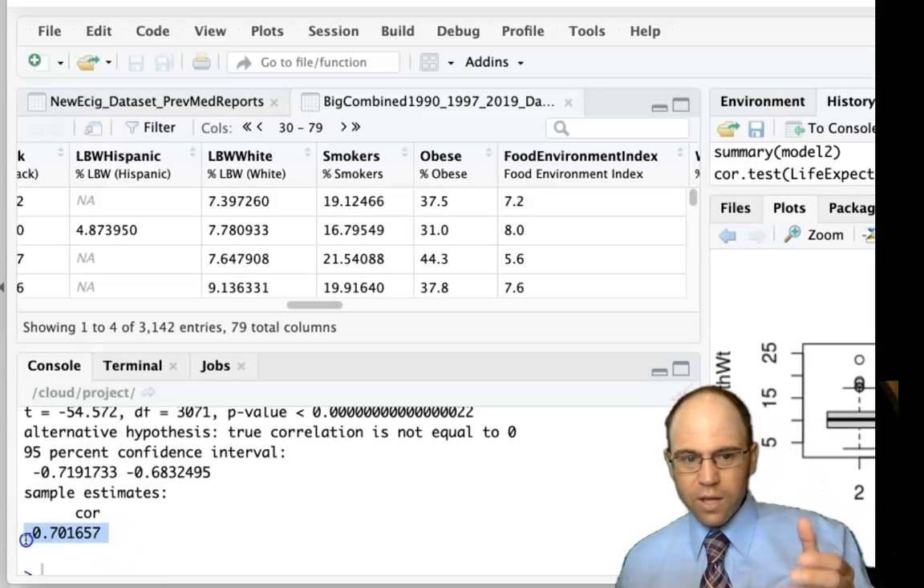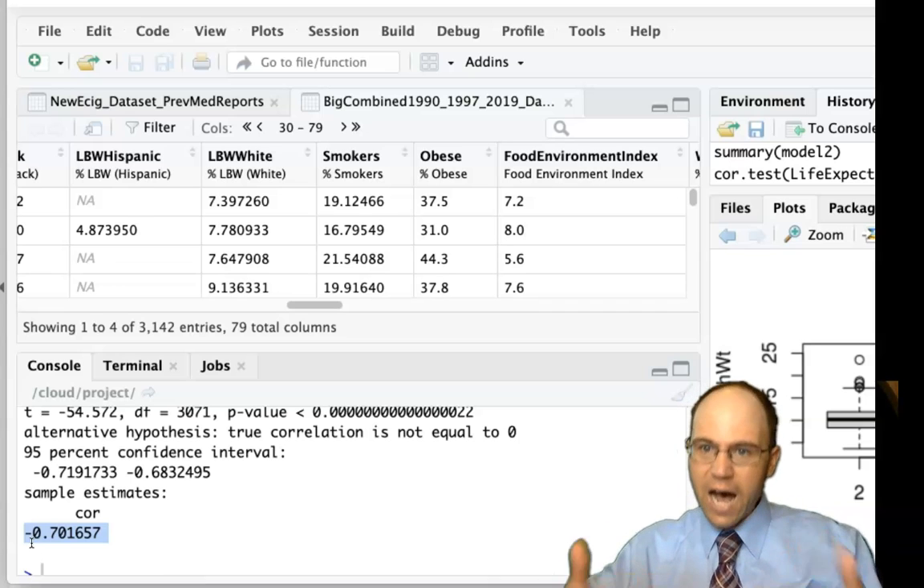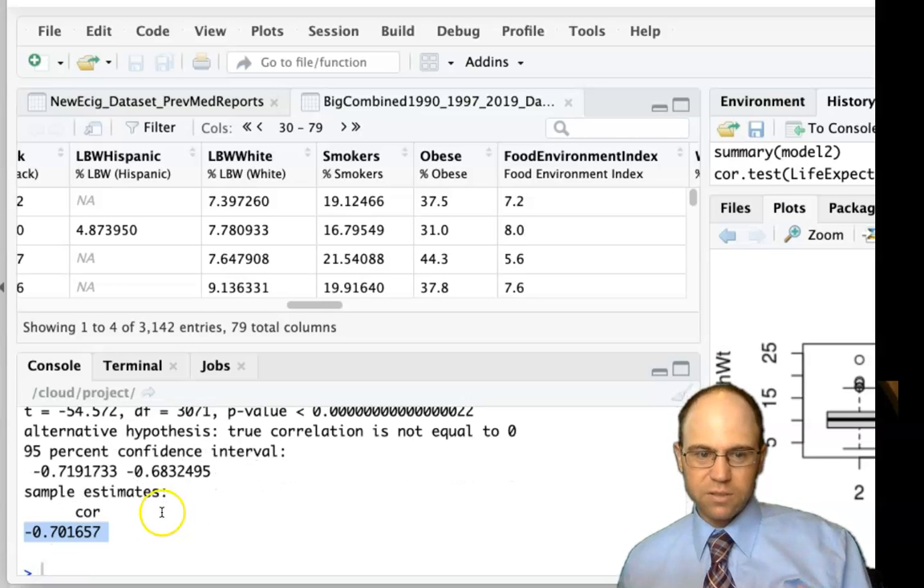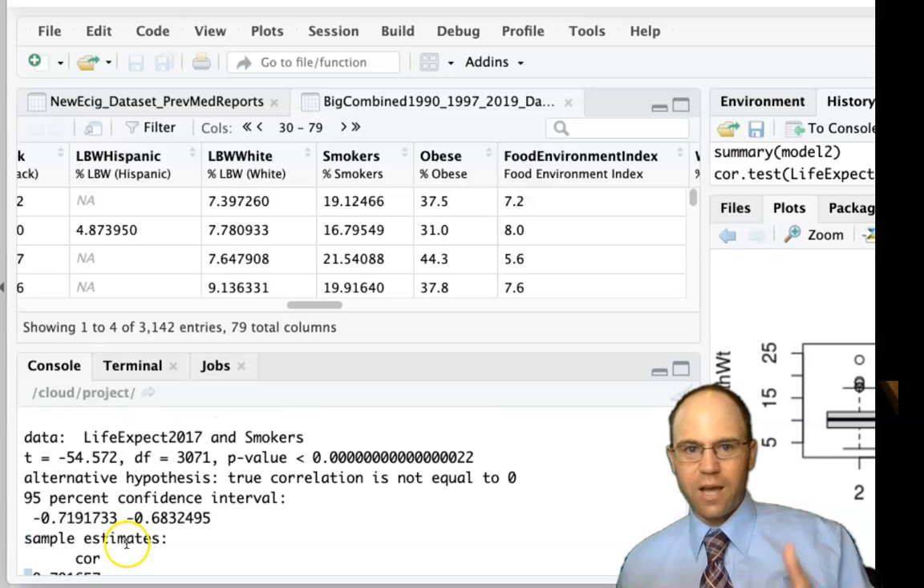So that correlation coefficient, negative 0.701, it may sound high, and it's still a pretty strong correlation there. Again, this is ecologic data, so we don't want to fall for the ecologic fallacy, but it's still a pretty strong thing. The counties that smoke the most have the lowest life expectancies. But when you square it, it doesn't look as big of a number. And when you square it, it also gets rid of that negative sign.